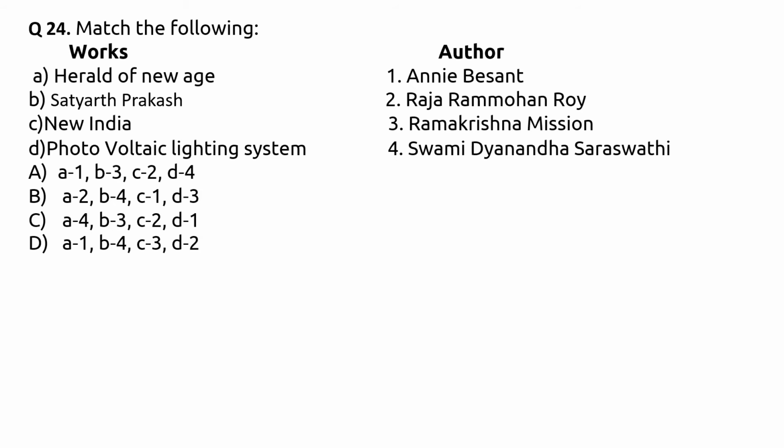Match the following works with their authors. Herald of New Age, it was written by Raja Ram Mohan Roy. Satyarth Prakash, it was the famous work of Swami Dayanand Saraswati. New India, it was the newspaper published by Annie Besant. Photovoltaic lightning system, it was written by Ramakrishna Mission.